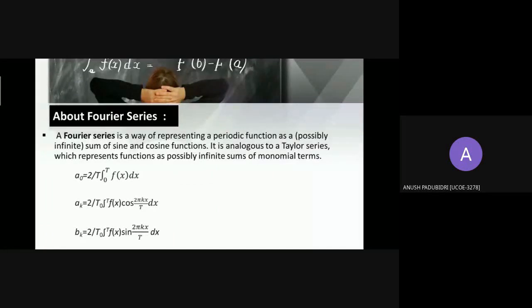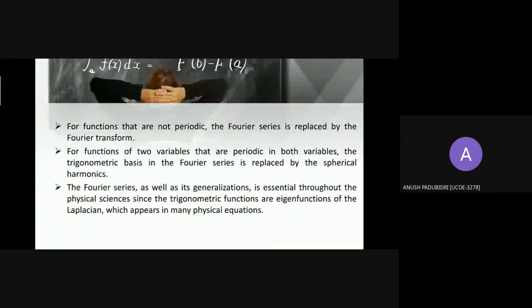Talking about Fourier series, it is a way of representing a periodic function as a possibly finite sum of sine and cosine functions. It is analogous to the Taylor series, which represents a function as a possibly infinite sum of monomial terms. For functions that are not periodic, the Fourier series is replaced by the Fourier transform.